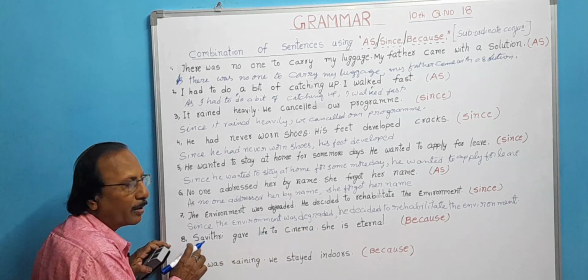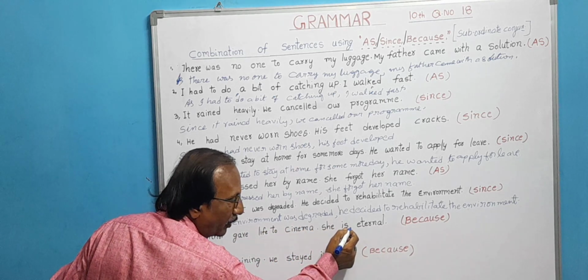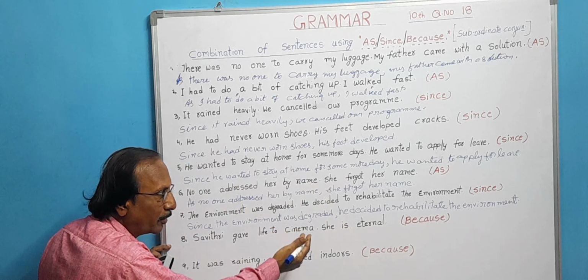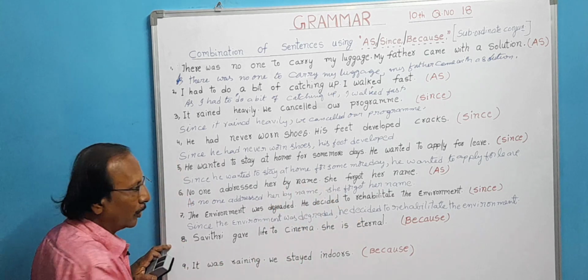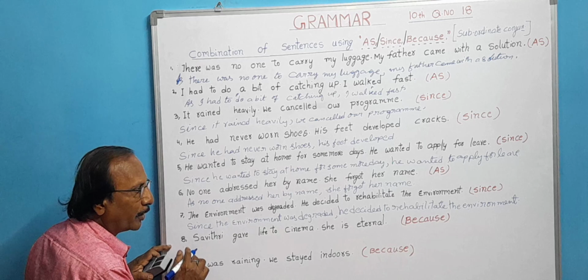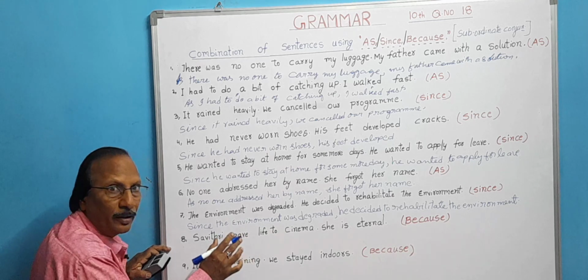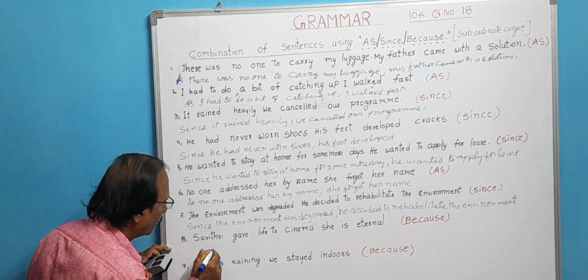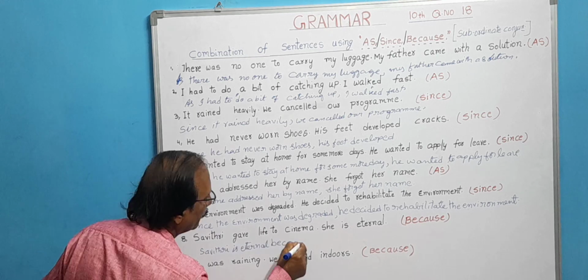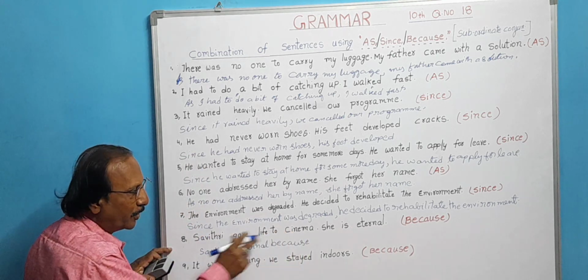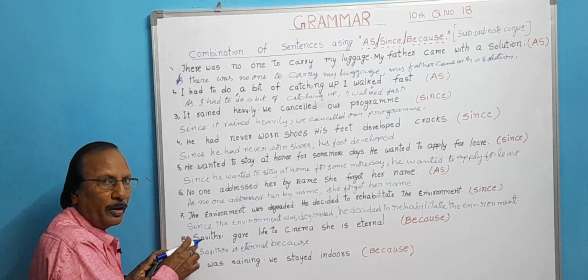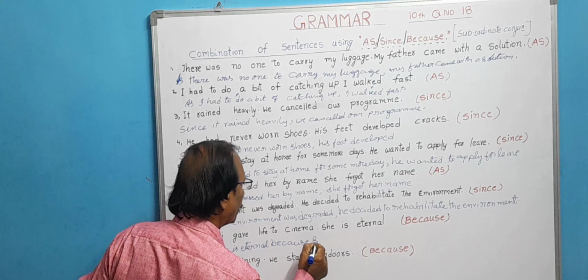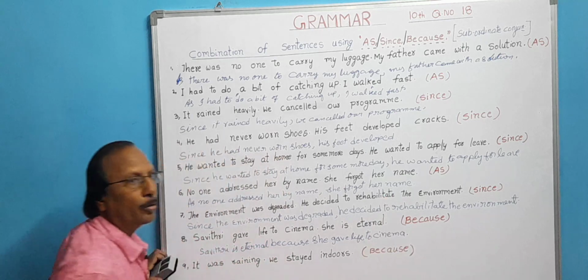She. Who is she? Savitri. I have told you this is already the result. This is the reason. Savitri gave life to cinema. Because of the reason, she has become eternal. Now, let us write Savitri. We are writing the result first. She gave life to cinema. In place of she, we have already written Savitri first, so let us write she now. At the end, we have to put a full stop.